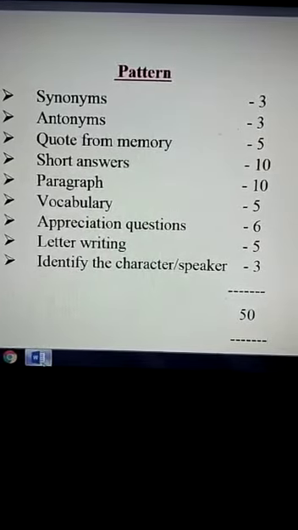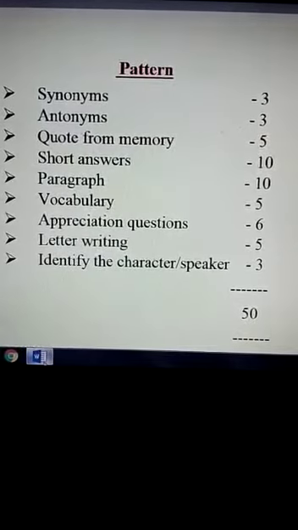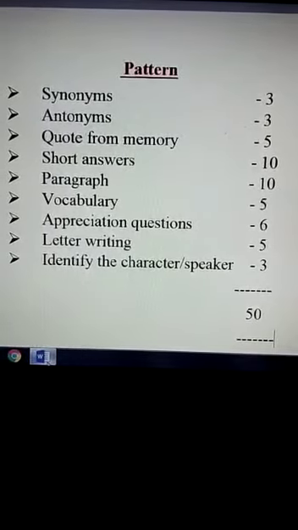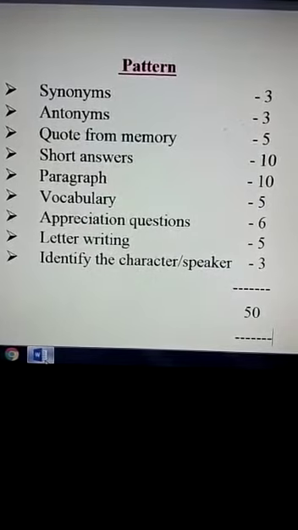Then short answers from the 2 units. I will ask any 5 questions, each one carries 2 marks, totally 10 marks. Then paragraph questions, I gave here 10 marks. 1 question from prose, another one from supplementary reader.